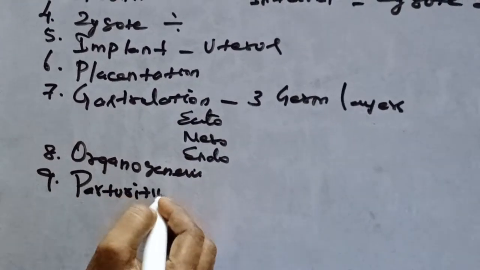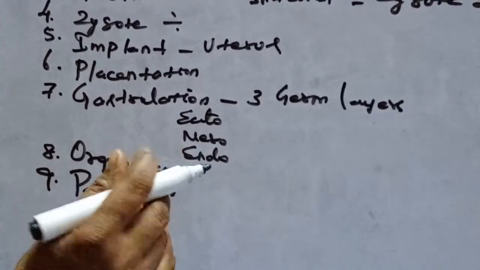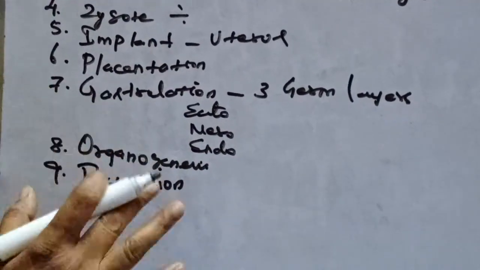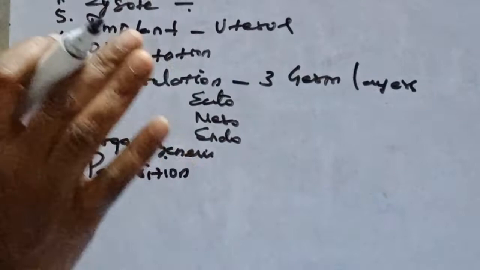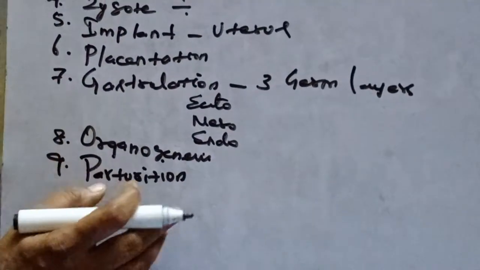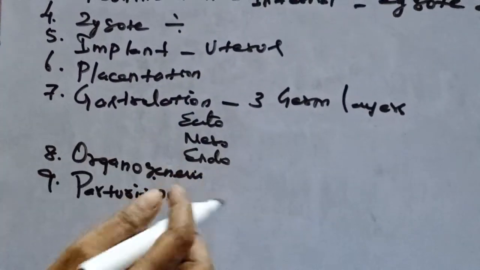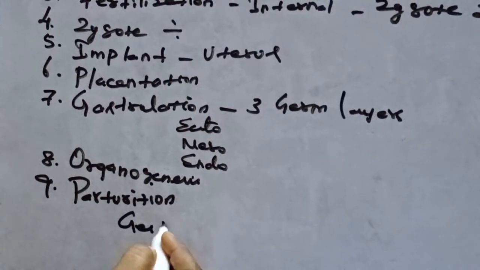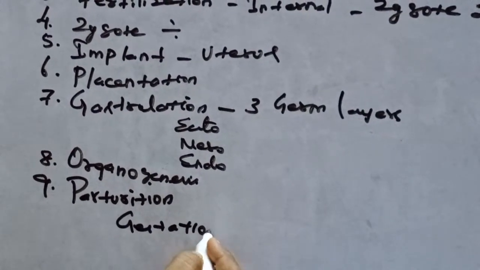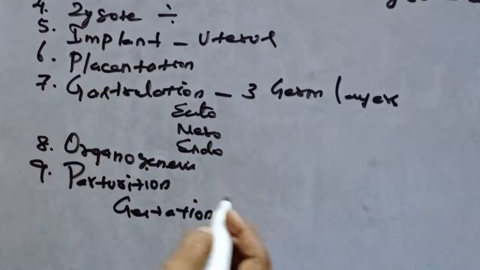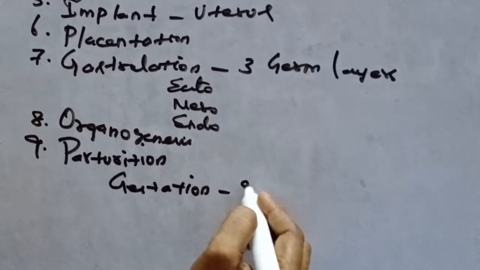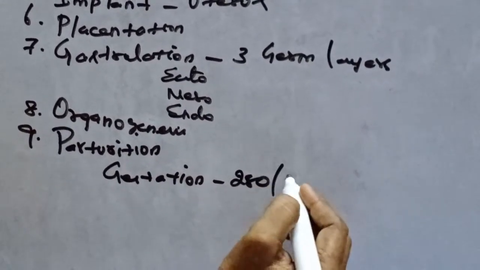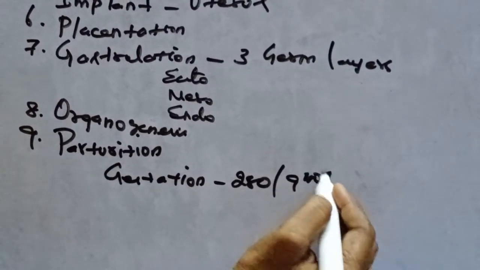That is childbirth, where the fully formed fetus is expelled out of the female reproductive tract. See the gestation period. What is gestation? From fertilization to parturition is the gestation period. That is 280 days or 9 months.